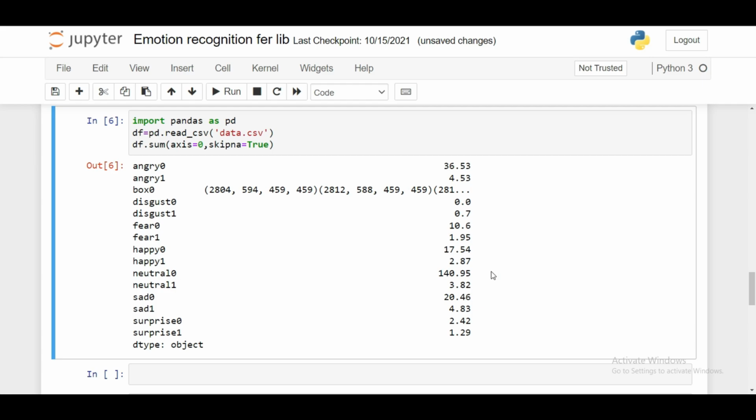In this video I explained only image and video emotion capturing. One more thing is also there, that is live emotion tracking. If you want that video, just comment it down. I will post the video on tracking live emotions using OpenCV.